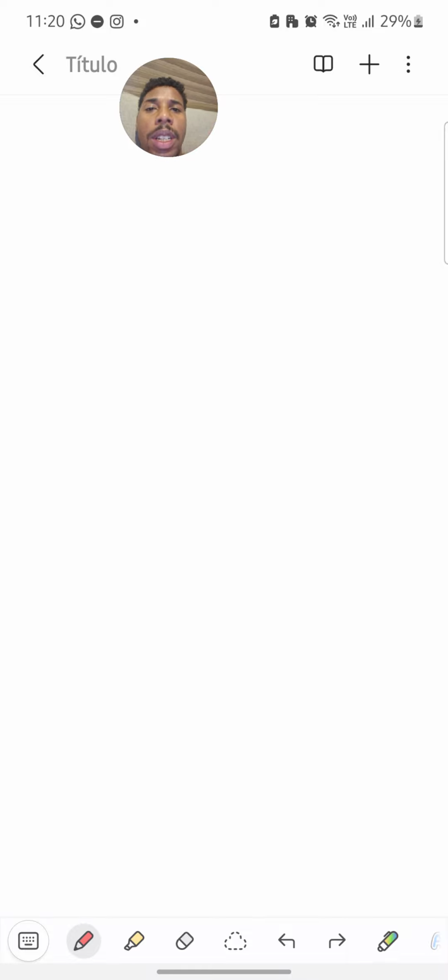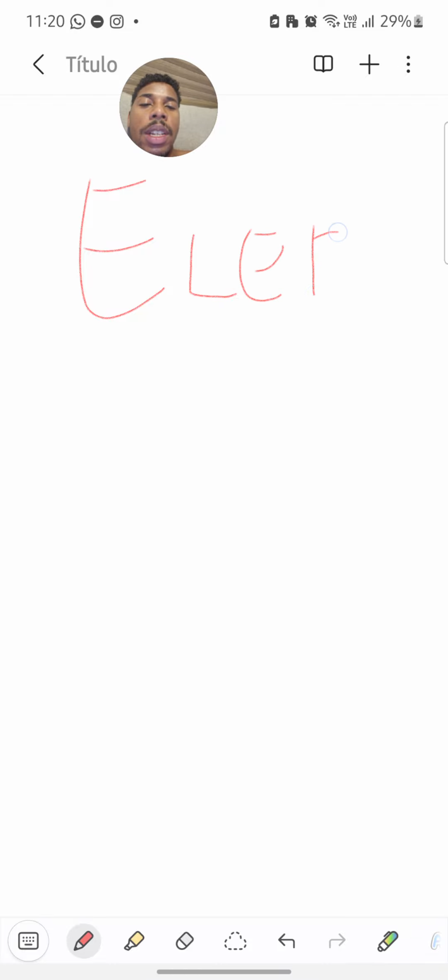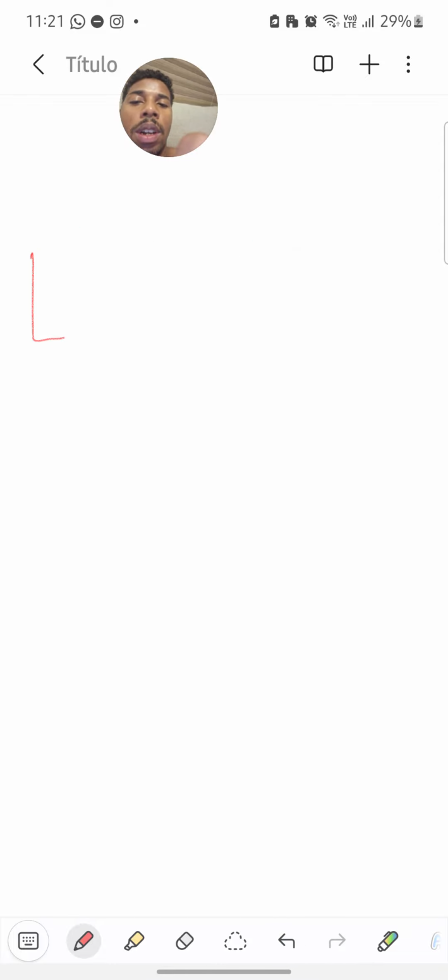The other letters have the same logic, the nasal sounds. The letter E in Portuguese is E. We have the word elefante, an example of an E with a higher open sound.